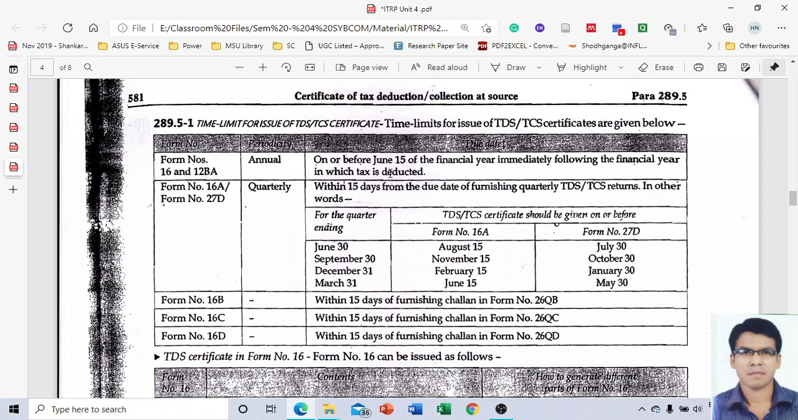In case of form 16B, which is a new one, the time limit for issuance of the certificate is within 15 days from furnishing the challan in form number 26QB. In case of form 16C, within 15 days of furnishing the challan in form number 26QC. Form number 16D, within 15 days of furnishing the challan in form number 26QD. The next point is in respect of the TDS certificate in form number 16. Here a bifurcation is given.